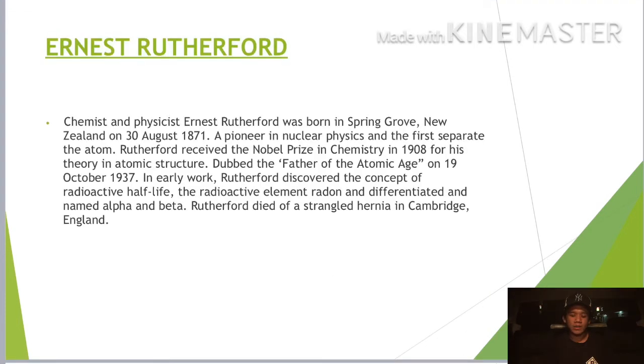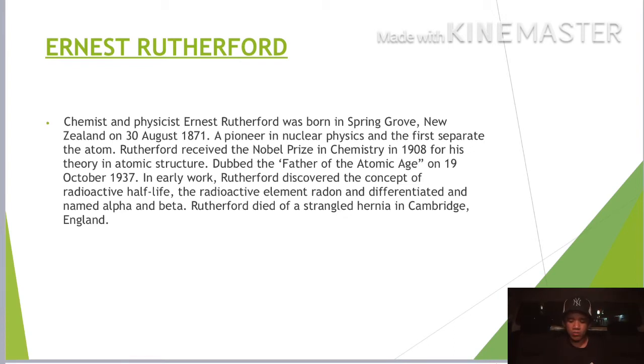Okay, next is Ernest Rutherford. Chemist and physicist Ernest Rutherford was born in Spring Grove, New Zealand on 13 August 1871. A pioneer in nuclear physics, he was the first to split the atom. Rutherford received the Nobel Prize in Chemistry in 1908 for his theory of atomic structure, and was dubbed the father of the atomic age.